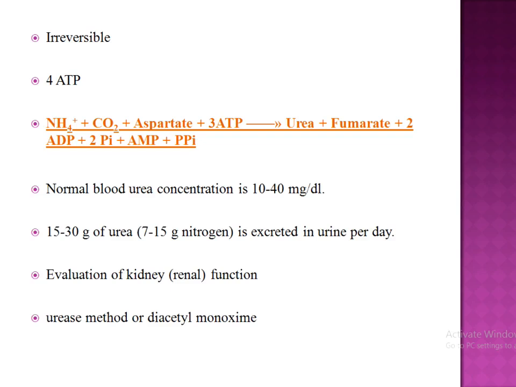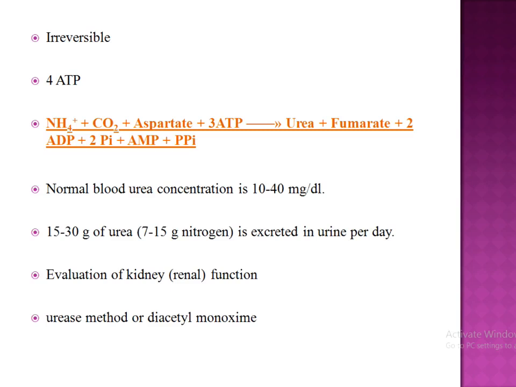This is the overall reaction of the urea cycle: ammonia plus carbon dioxide plus aspartate plus 3 ATP gives urea, fumarate, 2 ADP and 2 phosphate groups, AMP and PPi.